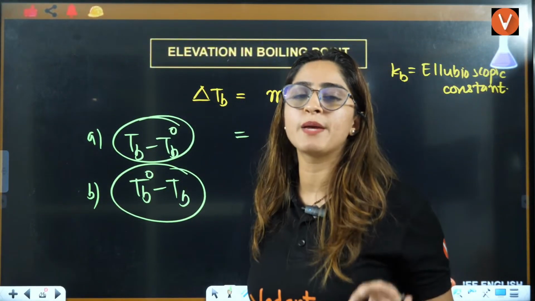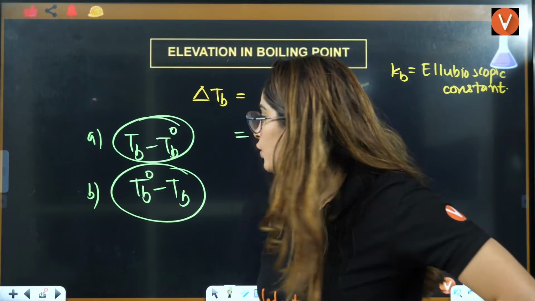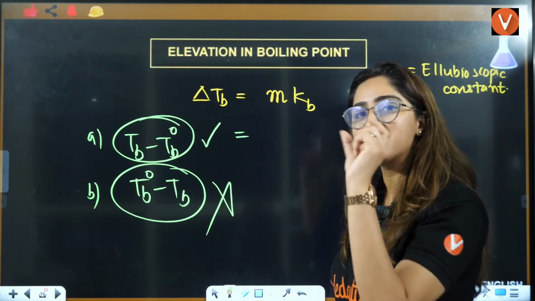See, change will be positive here, right? Which is the larger value? TB is the larger value. So this will not be correct. This will be correct. Delta TB is TB minus.